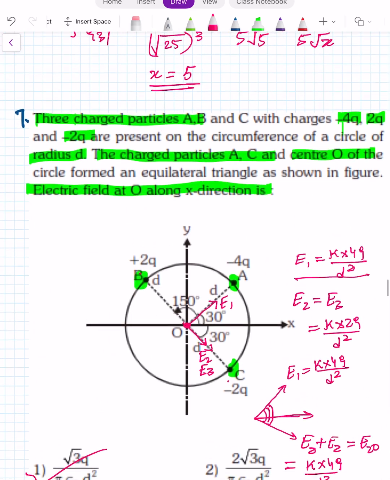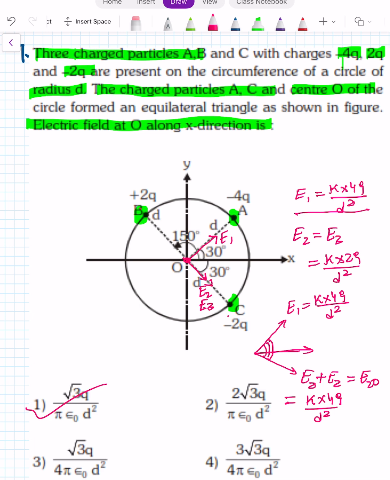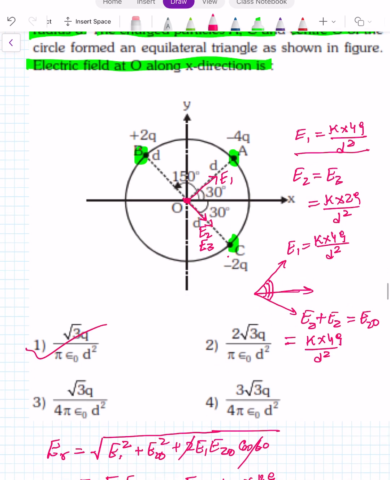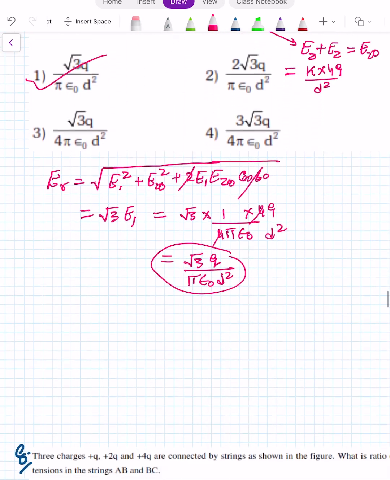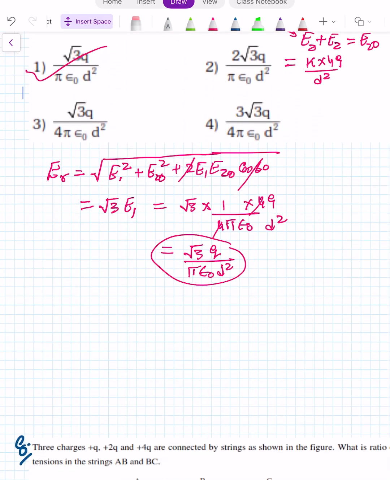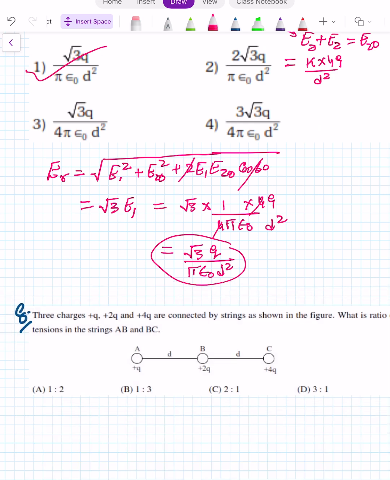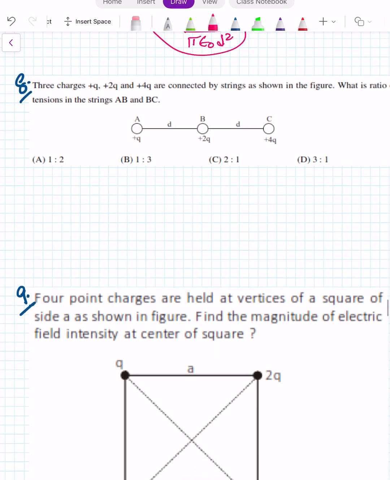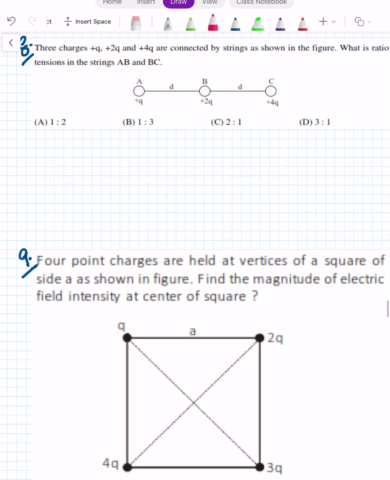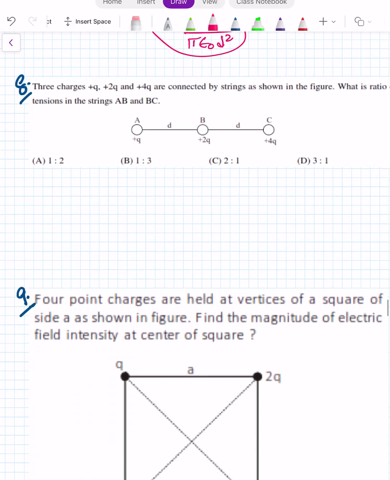So if you see, it is also a previous year JEE Main question. The question is very easy. Calculation is also very easy. But if you become hodgepodge in solving this question, then unnecessarily you will lose the marks. I will suggest in this type of question, maintain the patience. Okay, let's move to the next question.